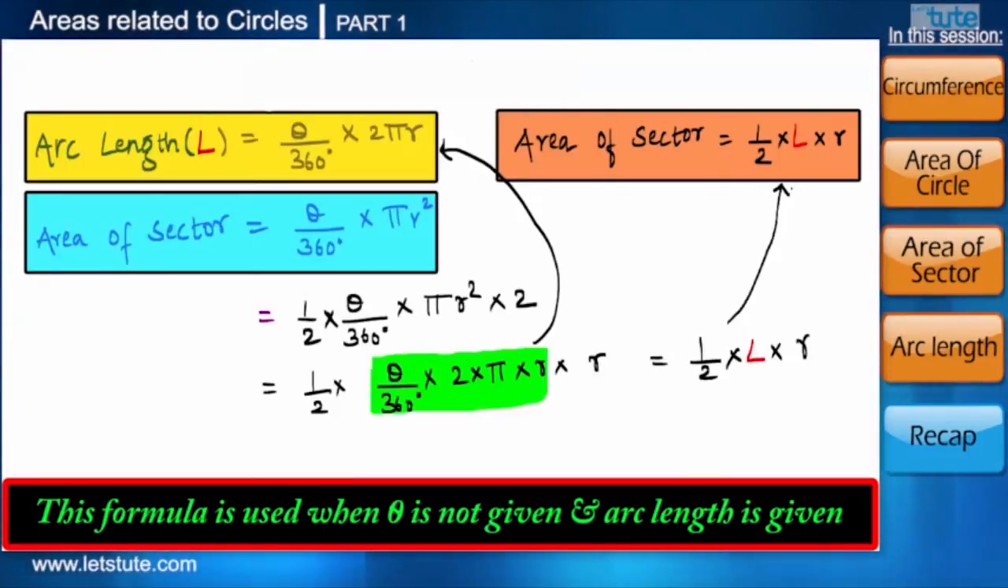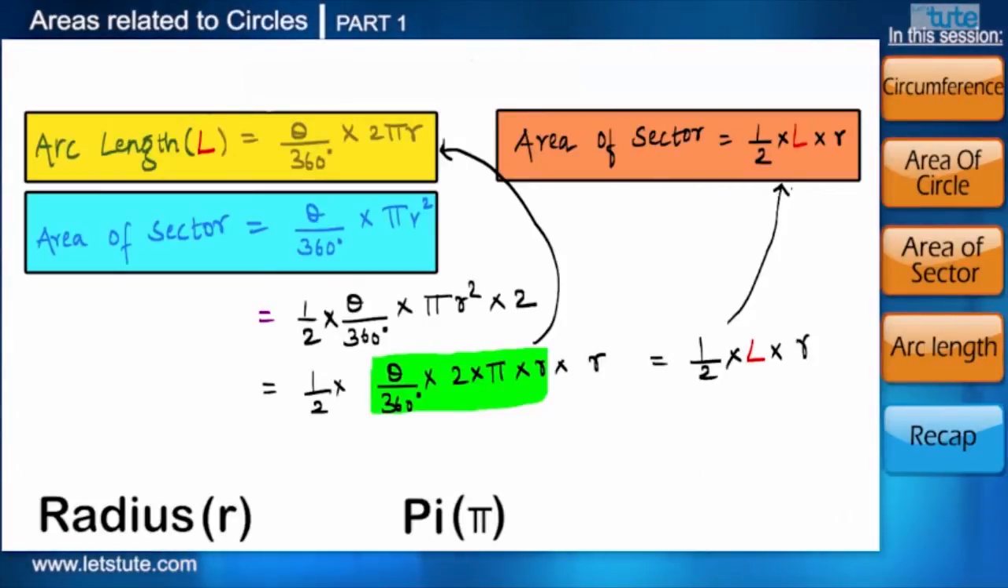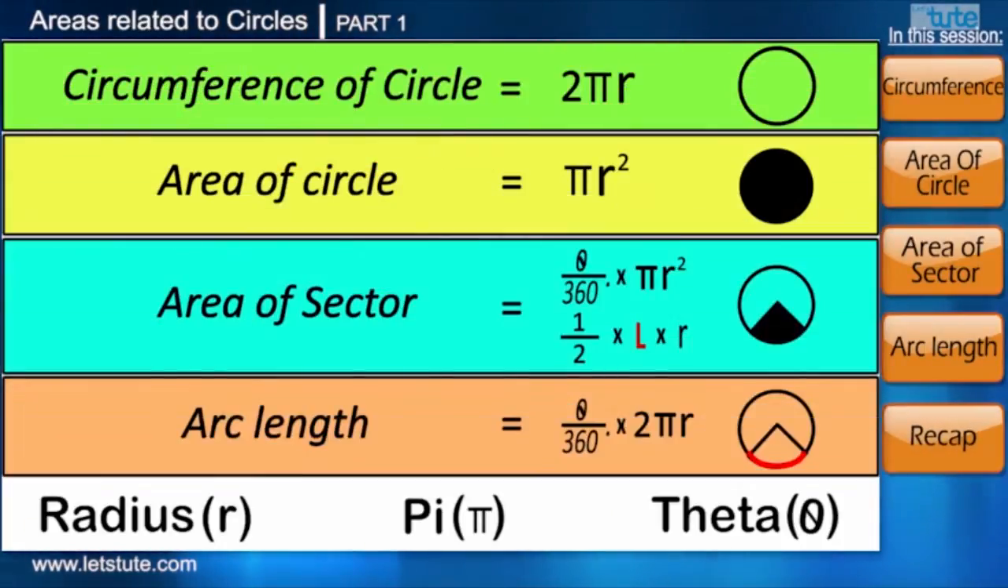Before ending this session, let me tell you one important thing. If you have radius, pi and theta, you can derive any formula for a circle and hence you actually do not have to mug up all the formulae. That's all for this session of areas related to a circus. Oops, sorry, I mean areas related to a circle. In our next session, we will learn how to use these formulae to calculate the area of various shapes which are related to a circle.